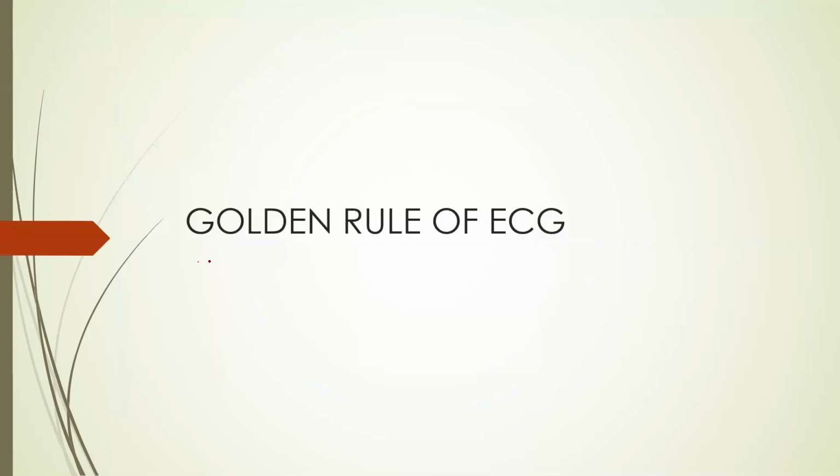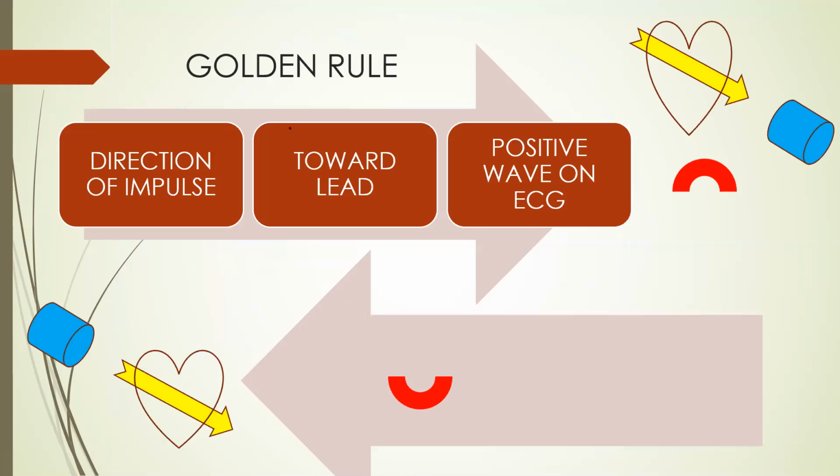Now, what is the golden rule? I will tell you the golden rule. The golden rule is that if the direction of impulse is toward the lead, it will record a positive deflection. See here, this animated diagram. Suppose this is the heart, and the impulse we saw goes from SA node to AV node to ventricle like this.